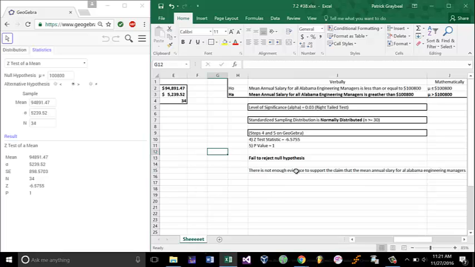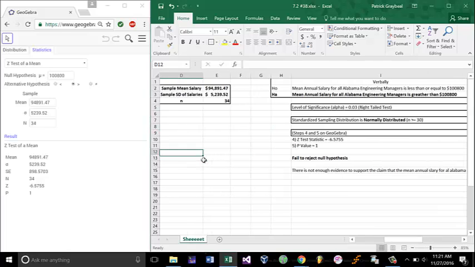Once we complete problems like these, what we do is we look at our information and use our intuition to confirm, just kind of as a double check. So let's look at our sample mean, actually. Our sample mean is $94,000 or about $95,000, but he's saying that the mean of the population is $100,000.